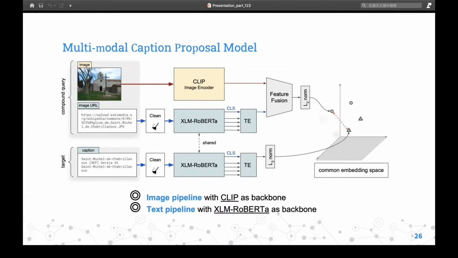In the visual field, CLIP is used as the encoder. CLIP is a powerful multimodal model composed of an image encoder and a text encoder trained to predict the correct visual-textual pairings.